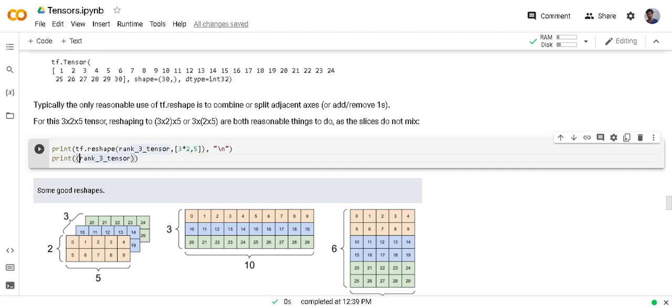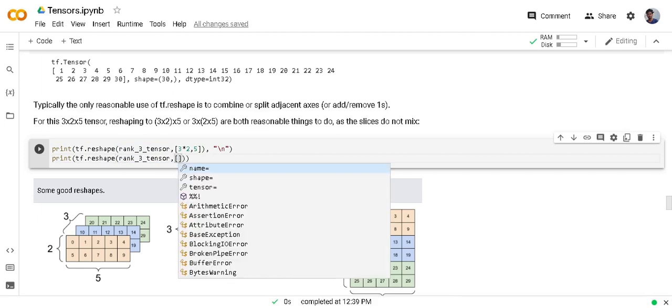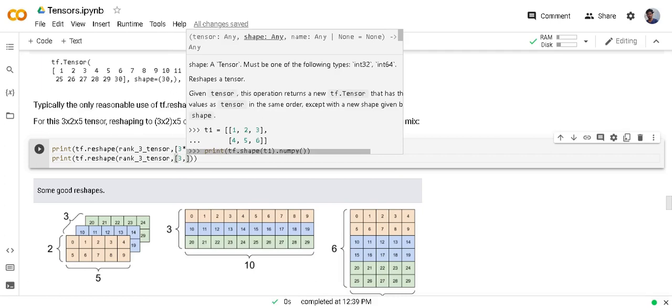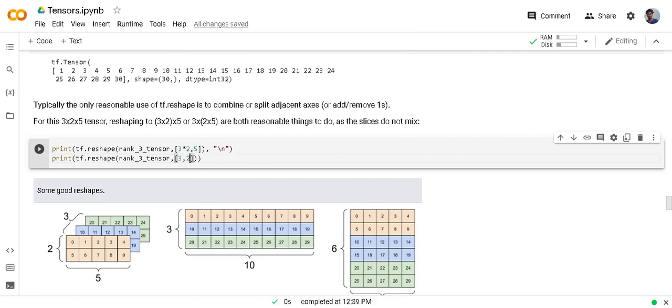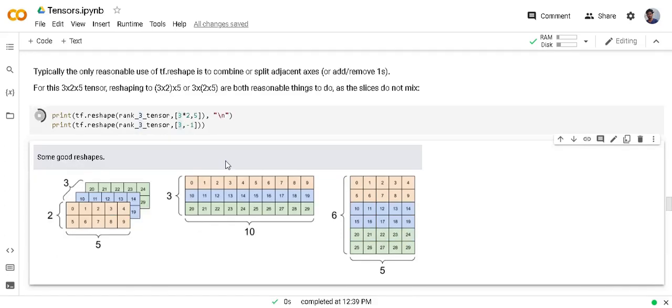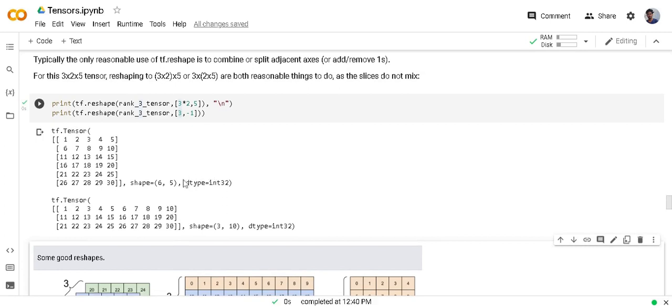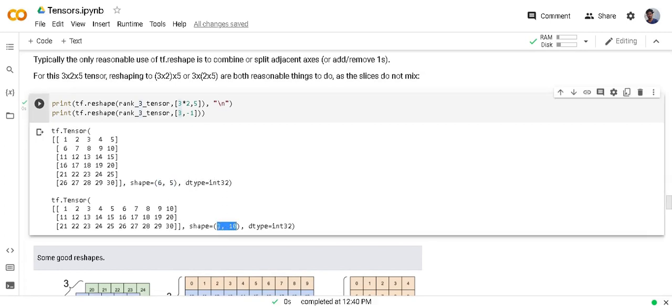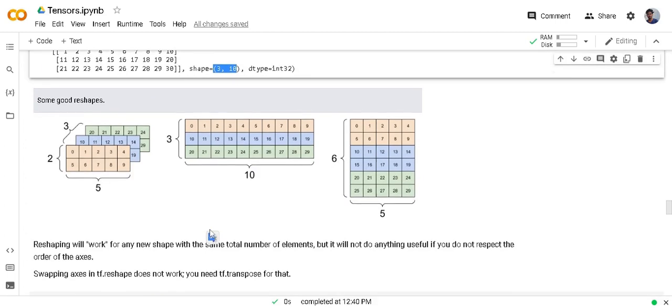And if we want to combine 2 and 5, I can write as 2 times 5, and also I can write -1, because it means whatever shape is left, combine those shapes into one shape and keep the 3 as it is here. Now it is up to 6, 5 and 3, 10. You can visualize from this picture.